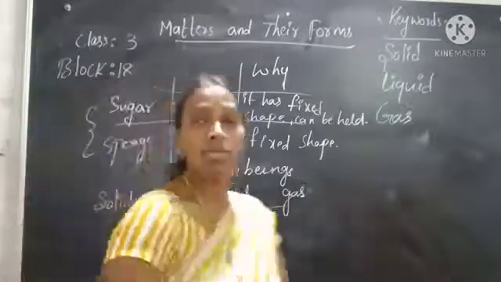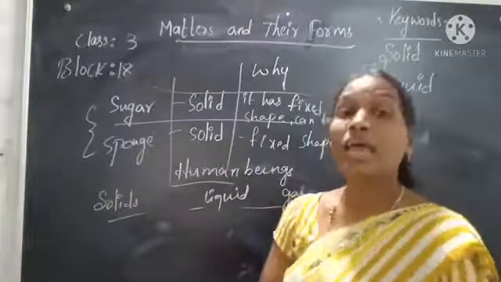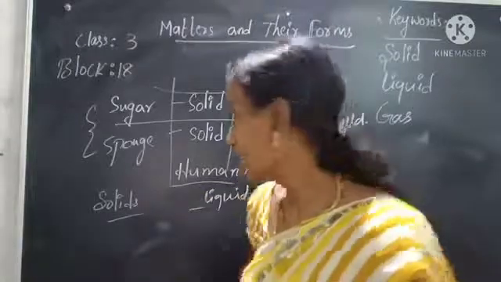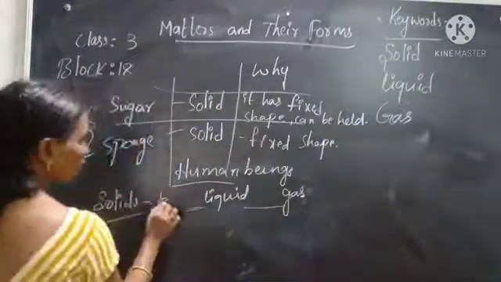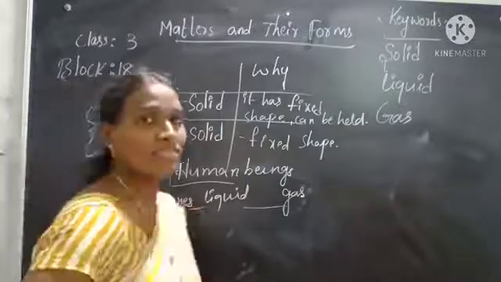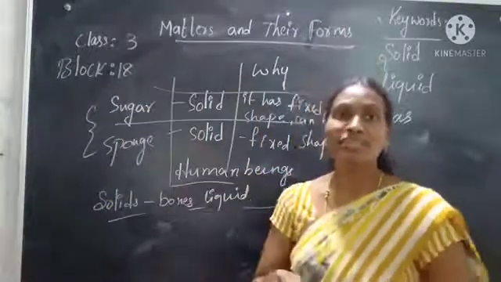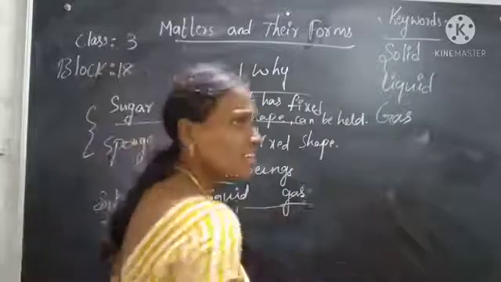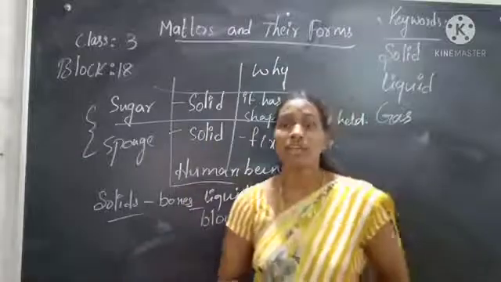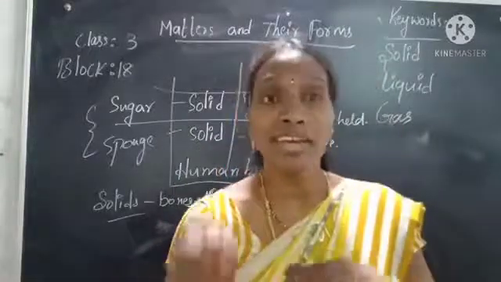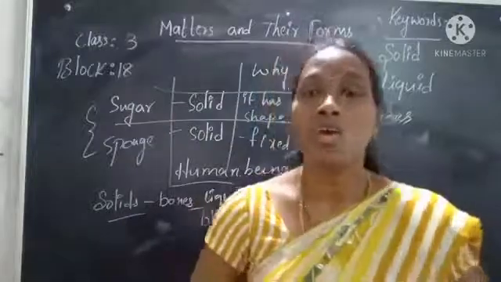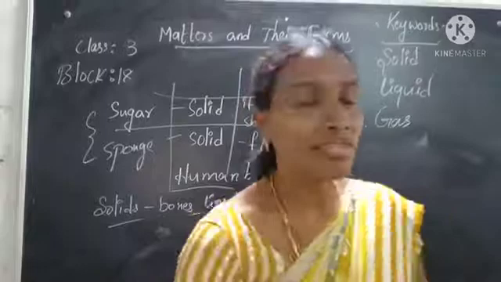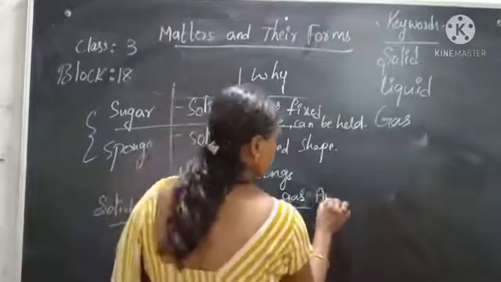How can you say that human beings are made of solids, liquids and gases? Because our bones are made of solid. It is very strong. It has a definite shape, right? What about the liquid? What are the liquids we have in our body? Yes, our blood is liquid. What are the gases that are present in our human body? When we are breathing, we are inhaling oxygen and we are exhaling carbon dioxide, right? The air we breathe is gas.